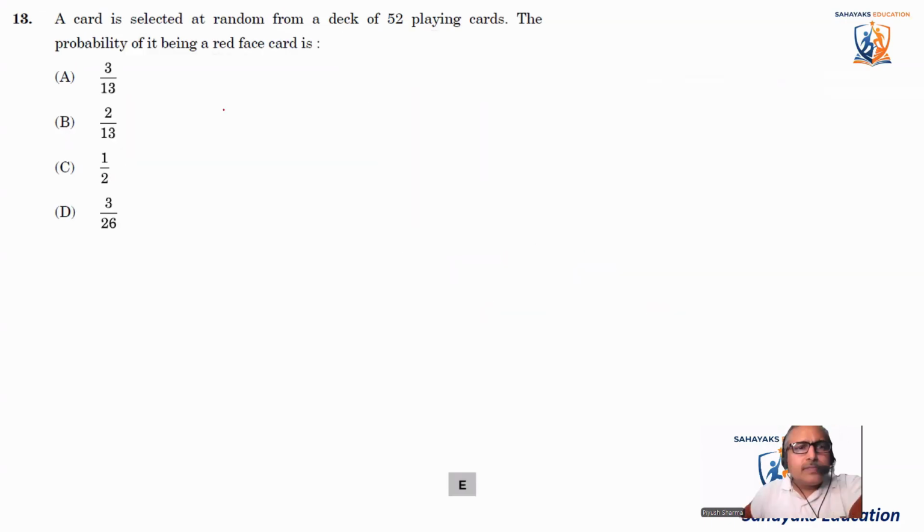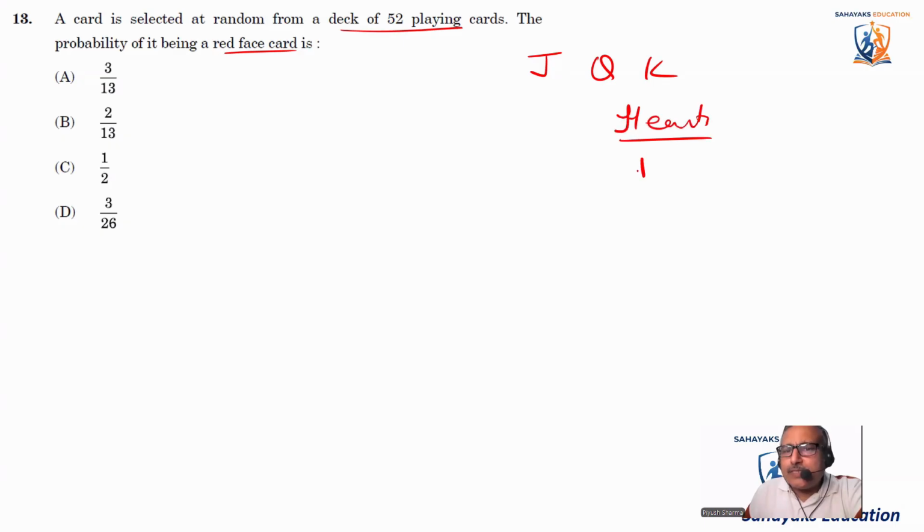This is the answer. Okay, a card is selected at random from a deck of 52 playing cards. The probability of it being a red face card is, see, what are red face cards? First of all, Jack, Queen, and King. These are the face cards. And we have hearts and diamonds.